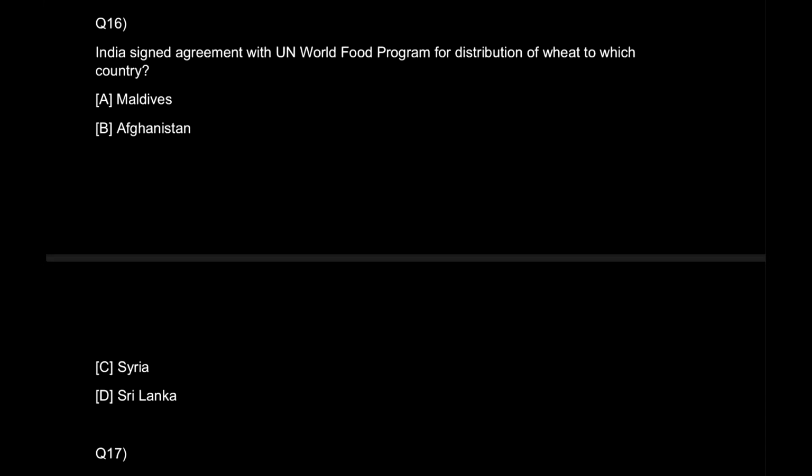So what should we do? Remember, there was a forex crisis. Correct? There was a forex crisis in option D, that is Sri Lanka. So we are not sending food there. We are actually sending wheat to Afghanistan. Okay? So India signed an agreement with the WFP for the distribution of 50,000 metric tons of wheat. Okay, so that was a big news again.